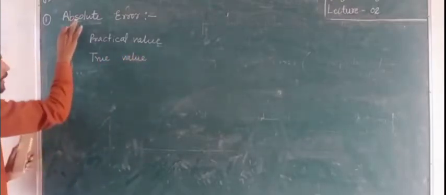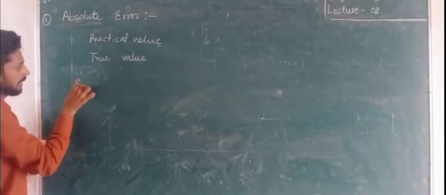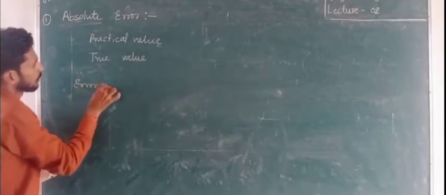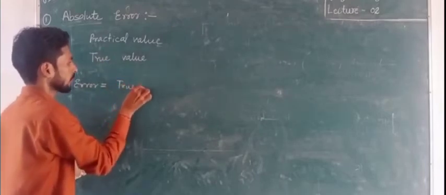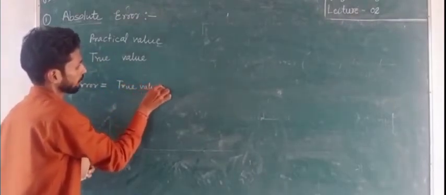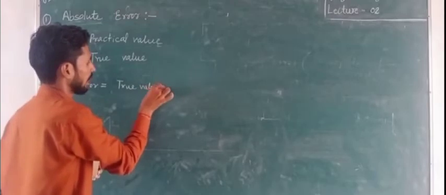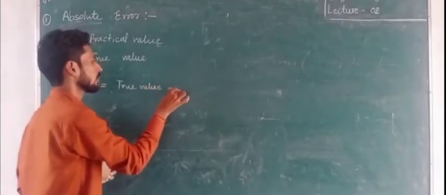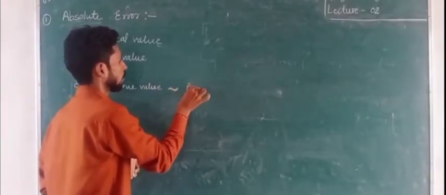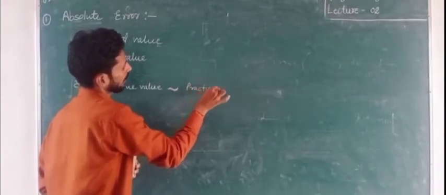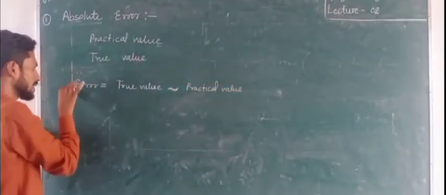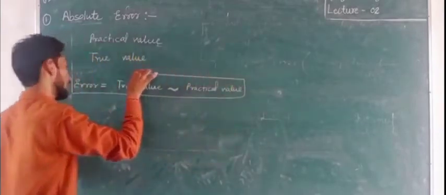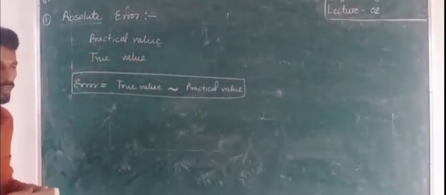Then the absolute error equals the difference of the true value of that physical quantity and the practical value. So in this case that is also known as absolute error.